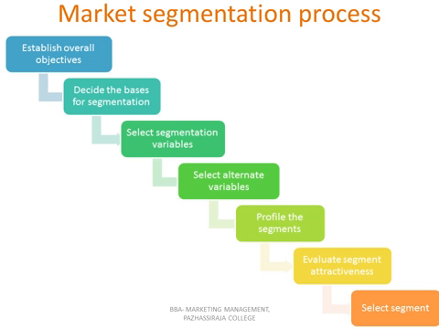In the second stage, the company should decide the base of segmentation, whether it is demographic or psychographic or some other base. Here the company should have a clear idea about the market characteristics, consumer buying behavior, buying pattern, etc. In the third stage, the company should select the segmentation variables. For example, if the company is selecting demographic segmentation, then they should understand the variables which come under demographic segmentation. It might be age, occupation, income, education, etc.